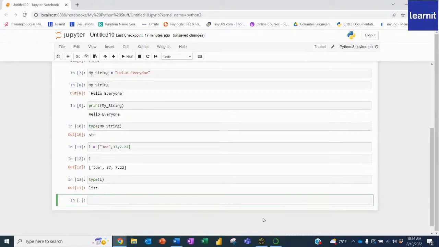What else is there? Well, there's also something known as a tuple. Now, a tuple is very similar to a list, but there is a difference between a tuple and a list. A tuple is an ordered, immutable sequence of objects, and a list is an ordered sequence of objects. Now, I know what you're saying. Joe, where are you going with this? What does that even mean?